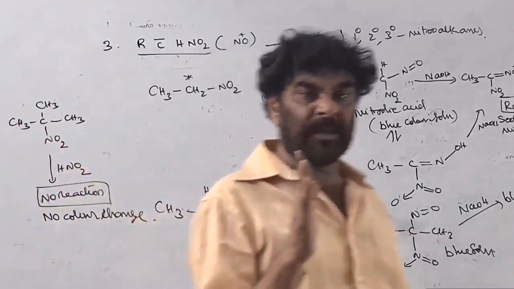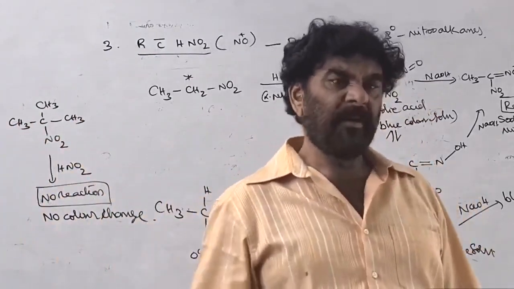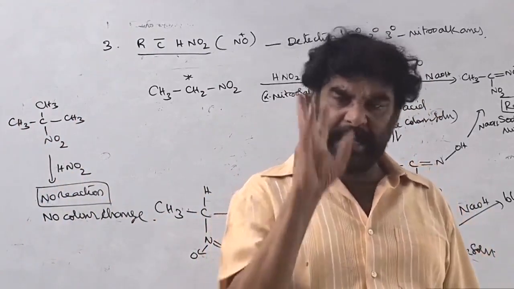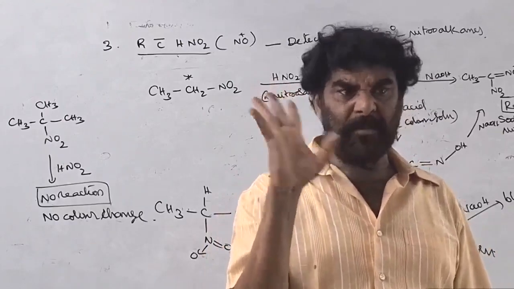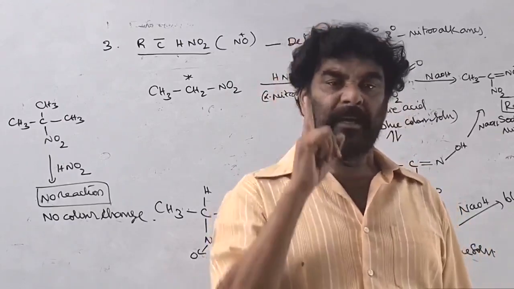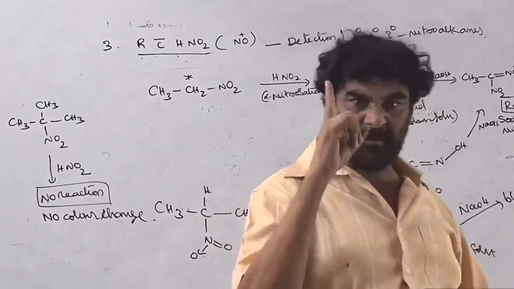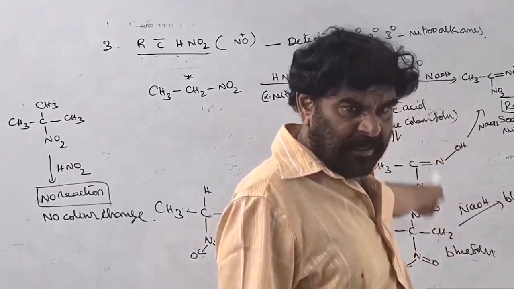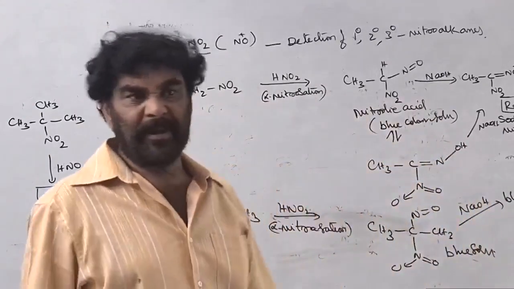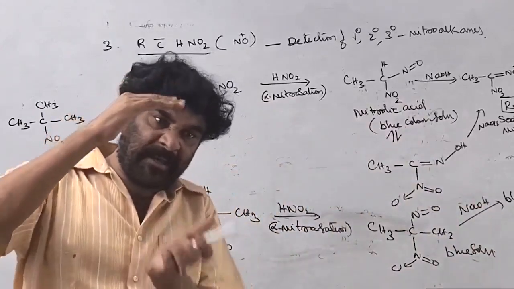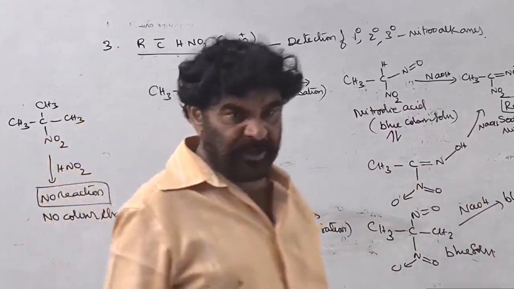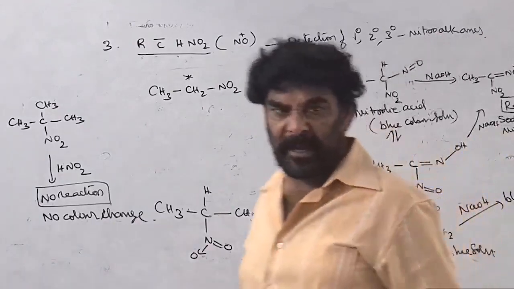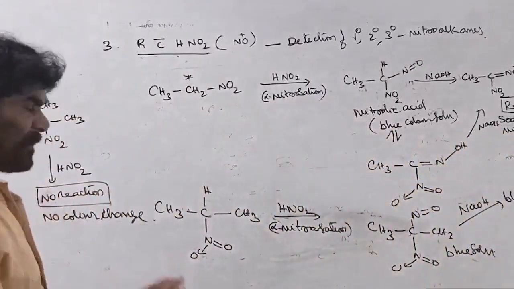The given nitro compound is first treated with nitrous acid, followed after some time by sodium hydroxide. Now you check: red color primary, blue color secondary, no color, that is 3 degree nitro compound. This is part of the Victor Meyer test that is used for identification of the degree of the given alcohol. There also the final compounds are the same.